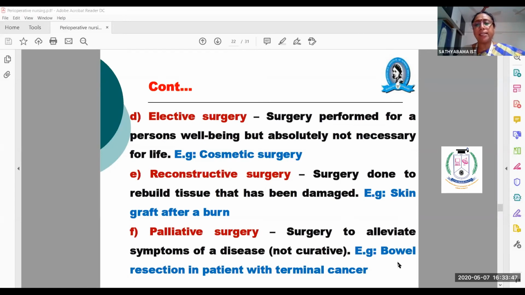Suppose the patient has gallbladder stones and kidney stones, so that has to be removed. So this appendix could be elective, or this appendix could be emergency. But there are some surgeries, especially cosmetic surgeries, will be always elective. It is not emergency. So surgery performed for a person's well-being and absolutely not at all necessary for life.